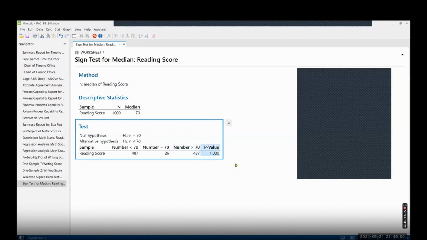P-value is perfectly 1. So actually, your null hypothesis will say that both are the same, and alternate is saying that they are different. Against what? Out of these 1000 values, at least 50% of the values are expected to be around the median. So we have around 487 values which are less than the median, and 487 values which are greater than the median, almost an equal number. And when they are equally distributed, there is no difference. Then it's a null hypothesis and the p-value will be greater than 0.05.